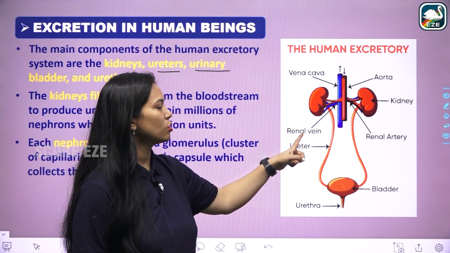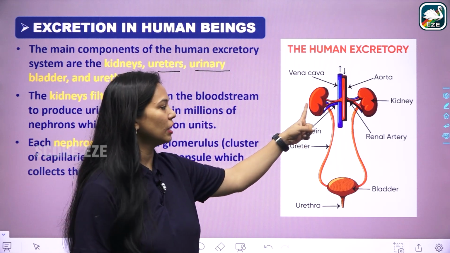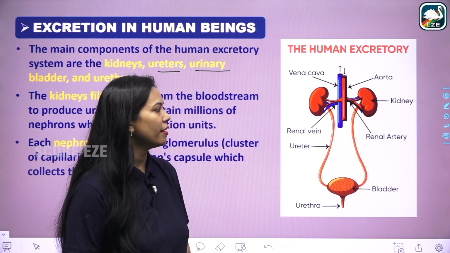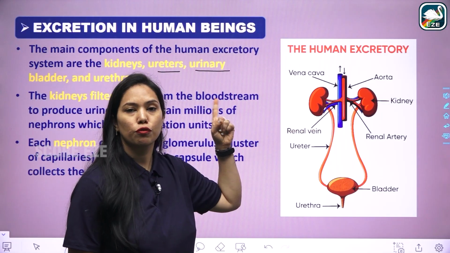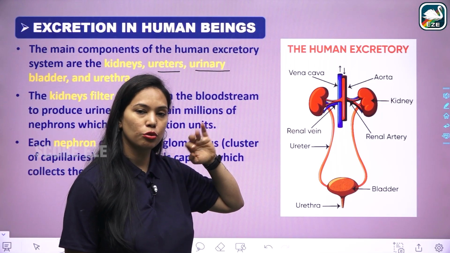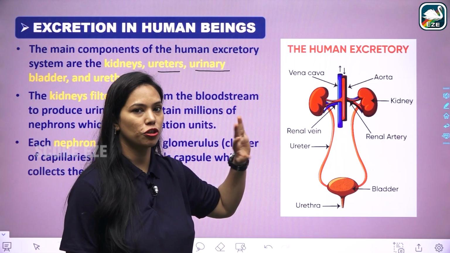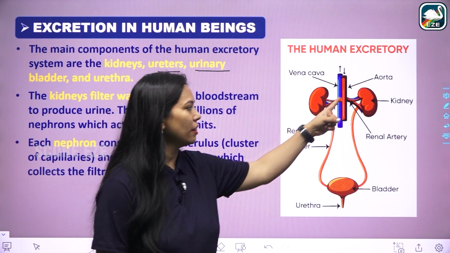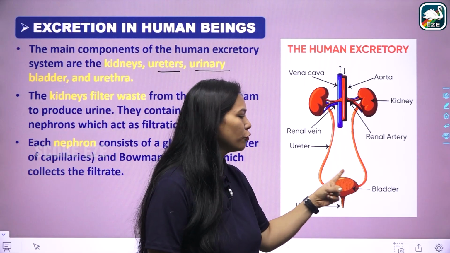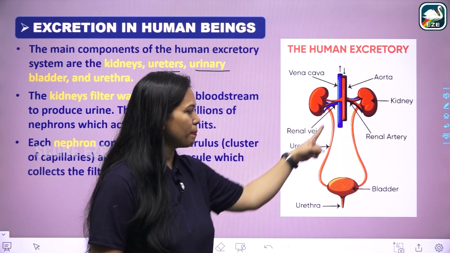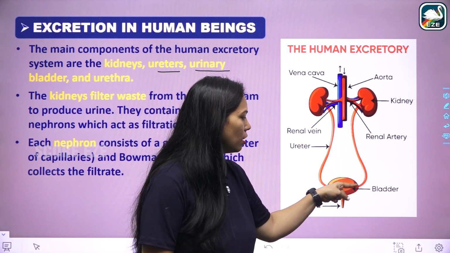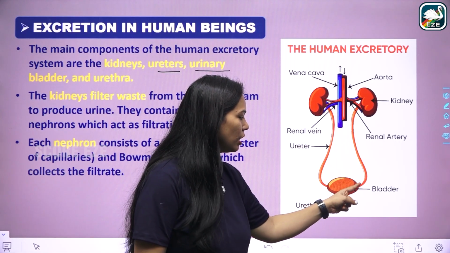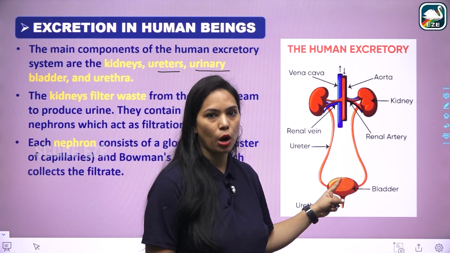The artery and vein associated with the kidney are the renal artery and renal vein respectively. Kidneys filter the nitrogenous waste to form urine, and this urine, with the help of the ureter, which are tube-like passages, again two in number, is stored in the bladder, which is one in number.